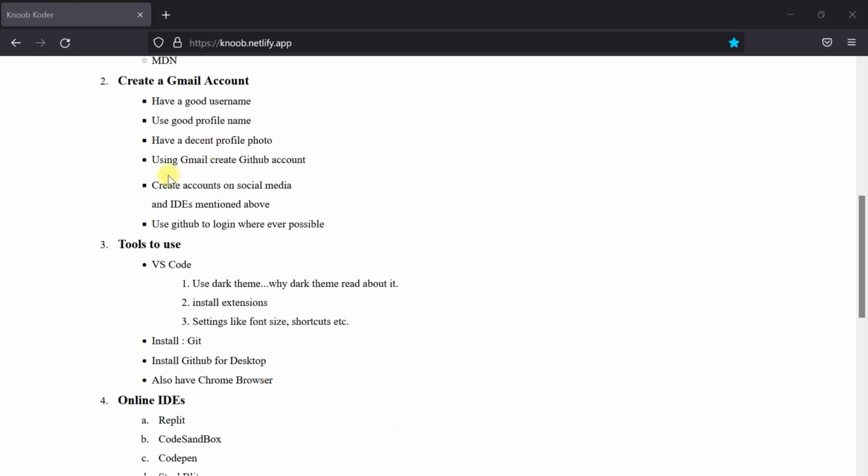Okay, then what is GitHub? I'll let you know what GitHub does. Also create accounts on other social media like LinkedIn, Twitter, and the IDEs mentioned above. What are the IDEs, like Replit? I will add some more online IDEs, and the best IDE that we'll be using offline is